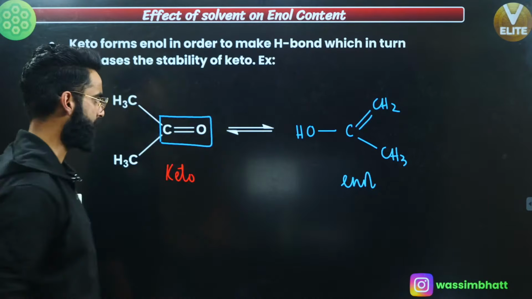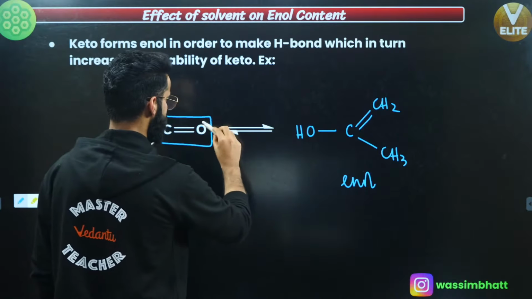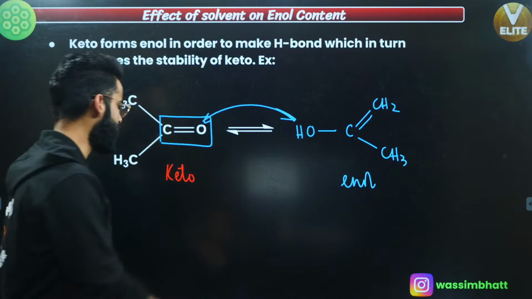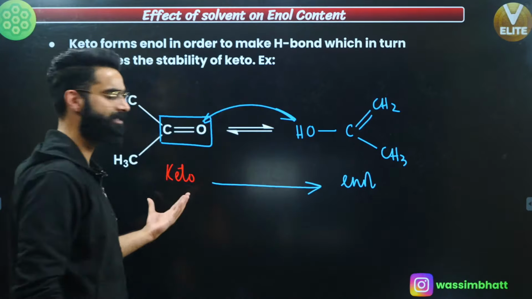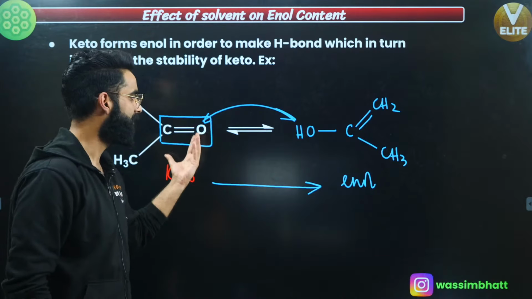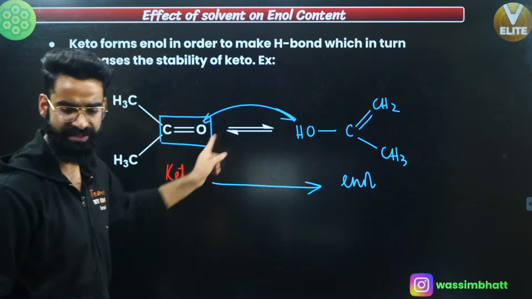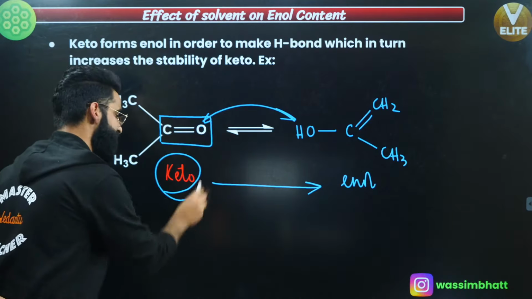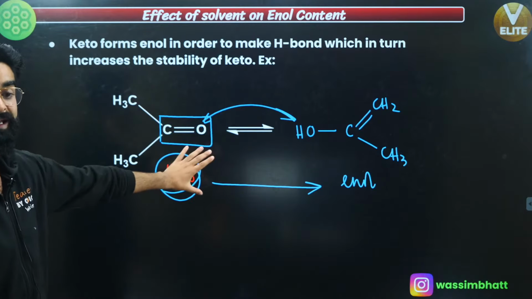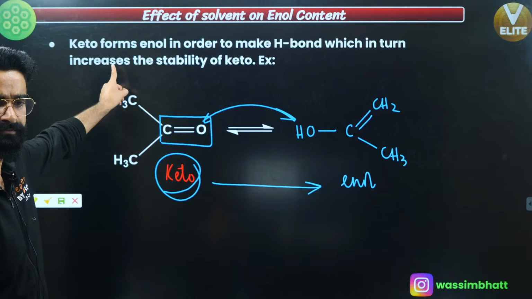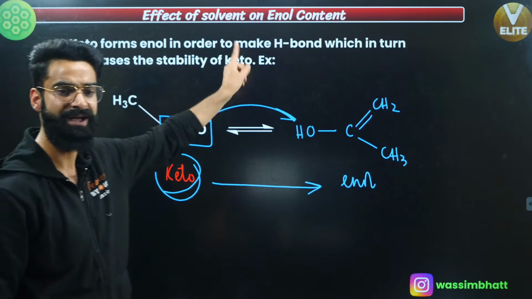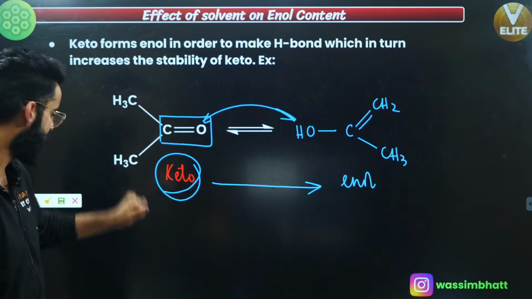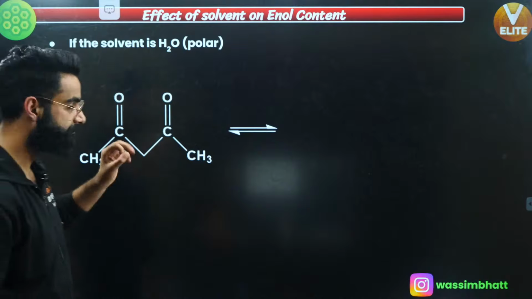So when keto got converted into enol, can I say this oxygen and this hydrogen are going to show hydrogen bonding, correct? One of the theories says keto gets converted into enol just in order to get the intermolecular hydrogen bonding, because intermolecular hydrogen bonding simply stabilizes this keto group. There is one theory which says like this. Keto forms enol in order to make hydrogen bond, which in turn increases the stability of keto, right? For example, like this, okay? Now people, few important points, understand.